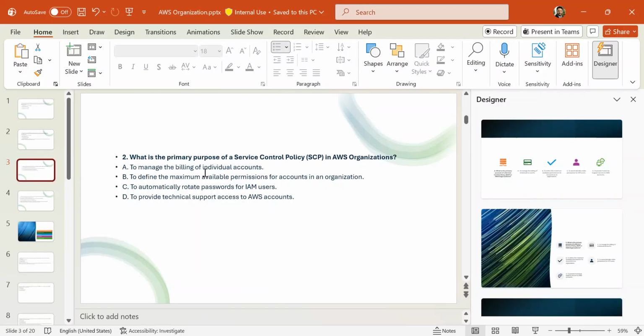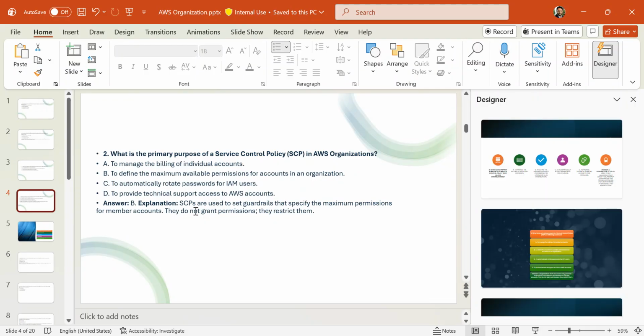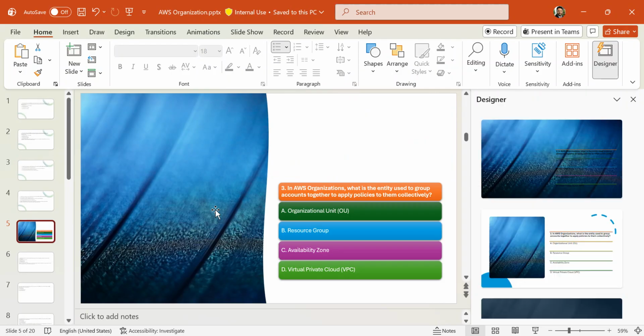What is the primary purpose of service control policy in AWS Organizations? To manage billing for individual accounts, to define maximum available permissions for accounts, to automatically rotate passwords, or to provide technical support. Let's see what is the correct answer. It is B, to define maximum available permissions for accounts in an organization, right? Let's move forward.